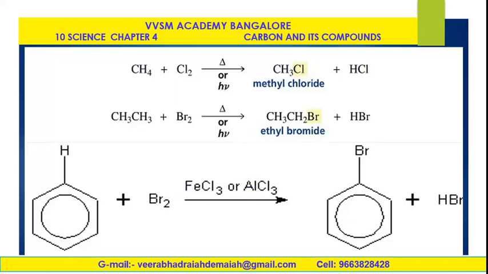Next, coming to methylation, the reaction mechanism is given in the slide. CH4 chlorination in the presence of sunlight, that is UV radiation, h nu, gives methyl chloride, and hydrogen chloride is liberated. Similarly, ethane reacts with bromine under the same conditions and gives ethyl bromide and hydrogen bromide. Similarly, benzene undergoes bromination in the presence of ferric chloride or aluminum chloride, giving bromobenzene. So these are very important reactions.